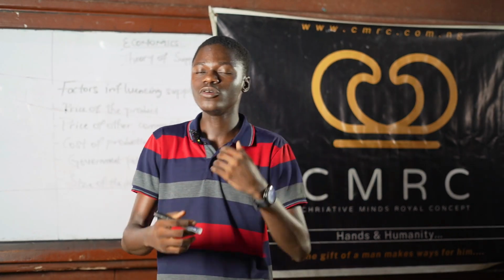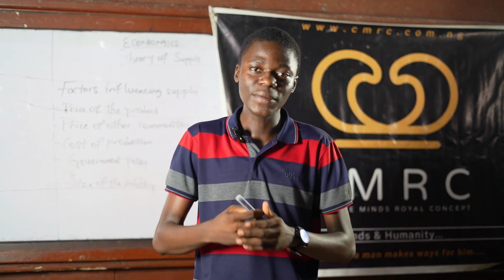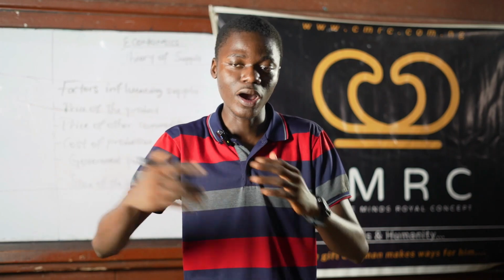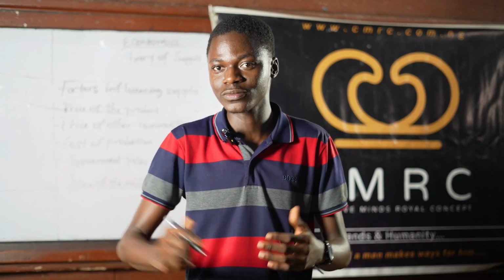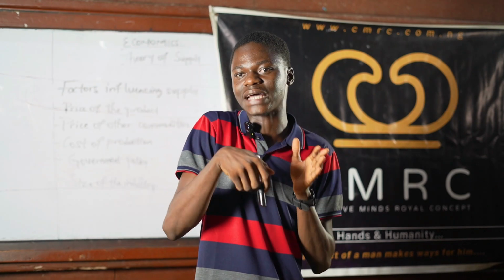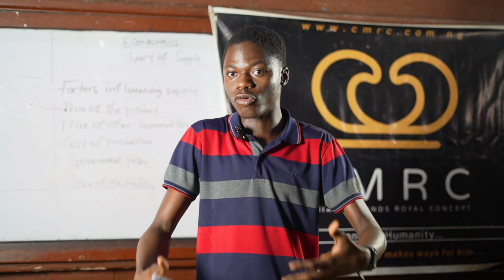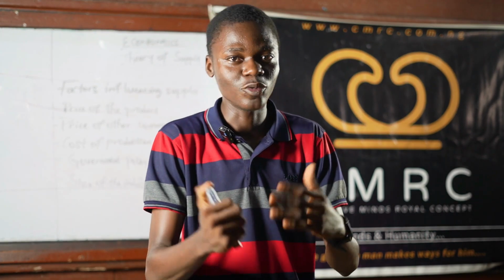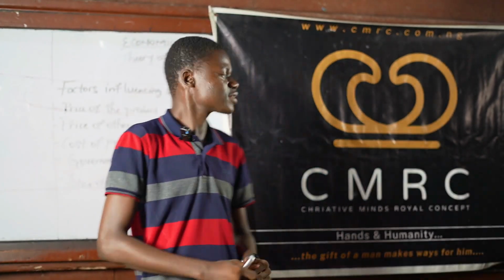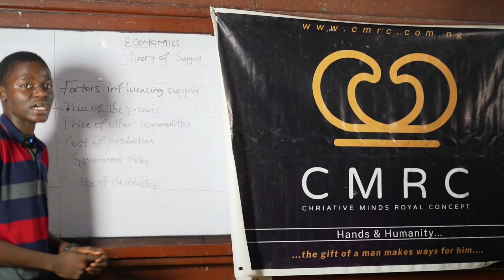Now, if government reduces the subsidy granted to producers, that means producers are discouraged from producing more, and as a result, their quantity supplied to the market would reduce. But conversely, if government reduces tax, producers will be encouraged to produce, and as a result, their quantity supplied would increase in the market. Now, last but not the least is size of industry.